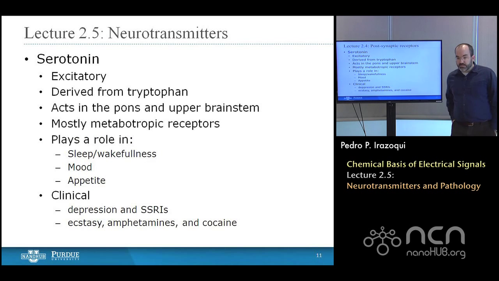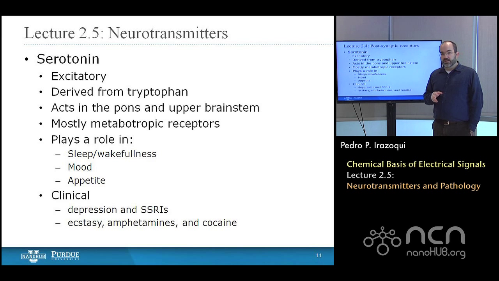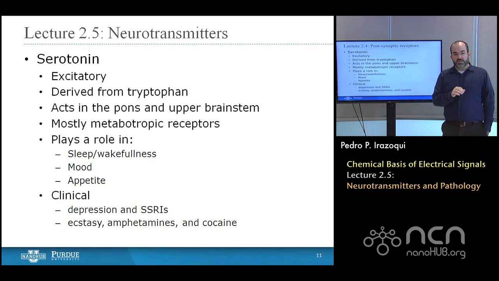The next neurotransmitter I want to talk about is serotonin. Serotonin is excitatory. It's derived from tryptophan, just like what you have in your Thanksgiving turkey. Though, contrary to popular belief, it doesn't seem that turkey makes you tired, or the tryptophan is so small in concentration. What really makes you tired is the quantity of food that you're eating. But regardless, serotonin is derived from tryptophan.